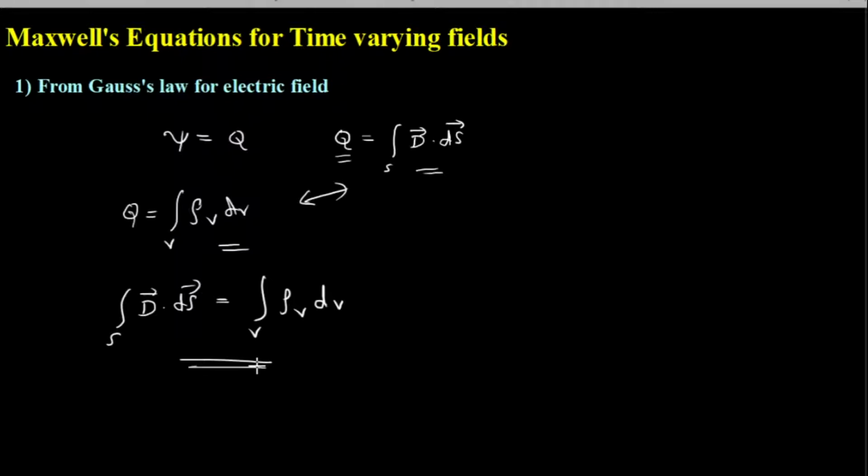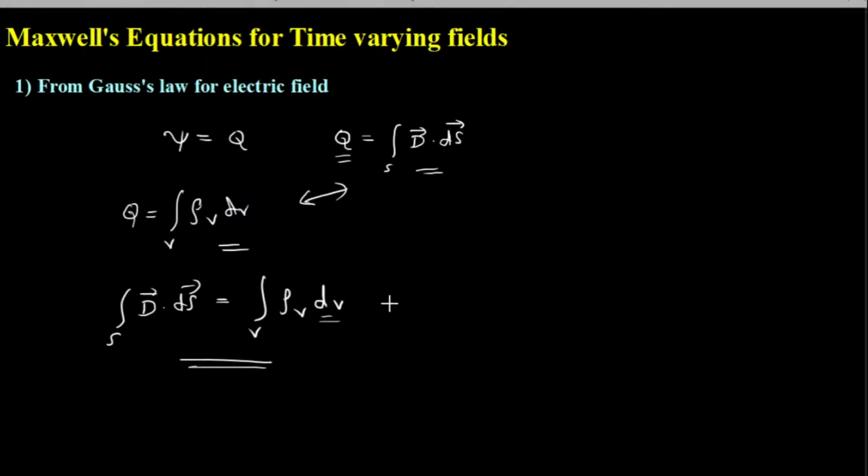This equation states that the total flux leaving out of a closed surface is equal to the total charge enclosed by a finite volume, because the surface integral of D dot dS gives me the total flux leaving out of the closed surface. So this will be equal to the total charge enclosed by this volume. So psi is equal to Q, but I am expressing it in a different form, or in integral form.